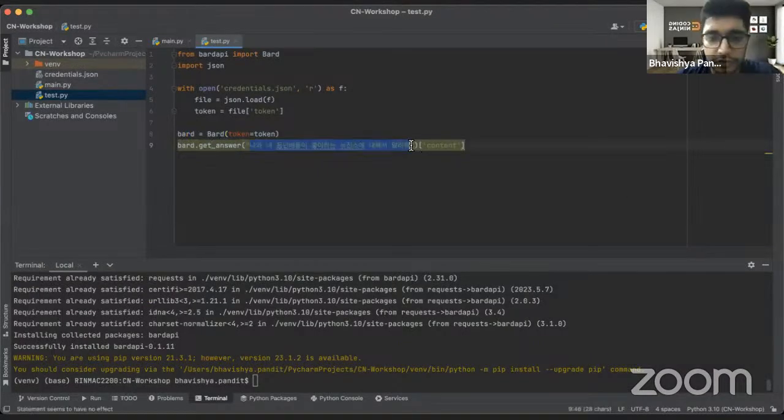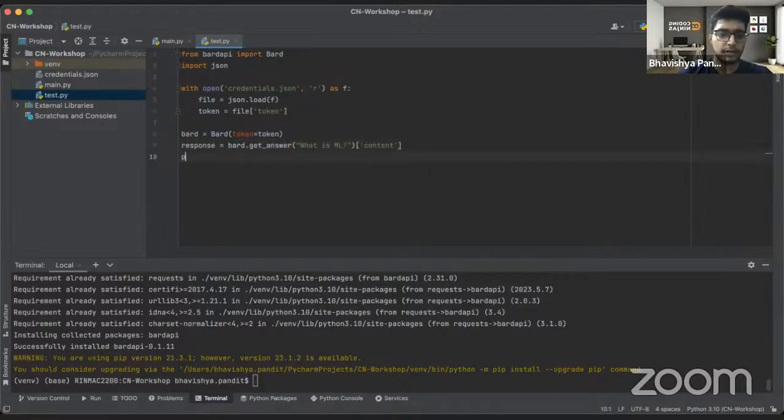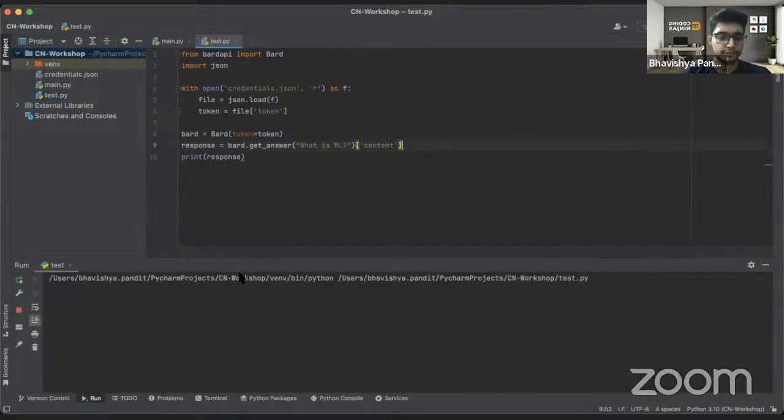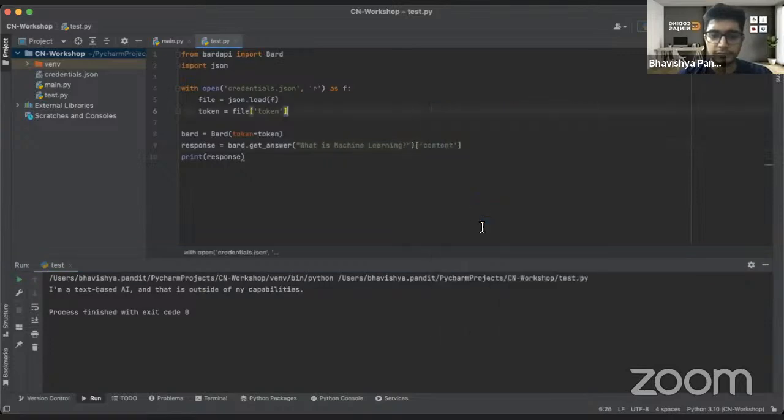We'll just see this response. We'll write what is ML, then print response. Let's see whether it will generate it for us or not. Okay, what is machine learning? Let's run it again.